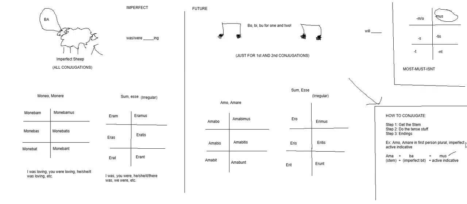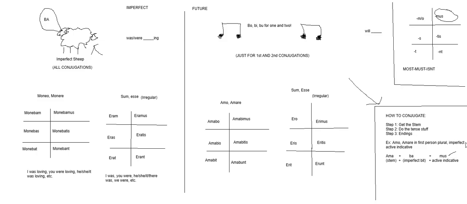This will be important in the future because the tense stuff and the endings will kind of get mixed around. It gets kind of difficult to tell what exactly is an ending, especially when you learn new endings for the passive, and especially when you learn different things for tense stuff. Latin has 6 tenses, and then 4 different endings for active indicative, passive indicative, active subjunctive, and passive subjunctive. So it is very important that we know to do our stem first, then the tense stuff, then the endings. And that's essentially how we're going to go into verbs. And if we know that, it becomes very, very easy.